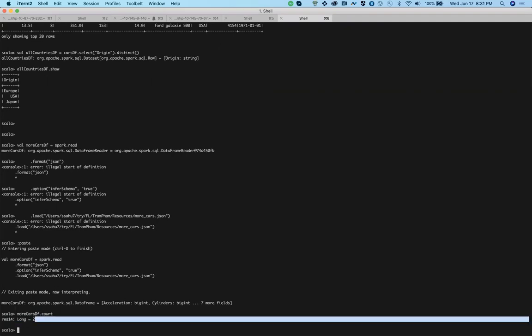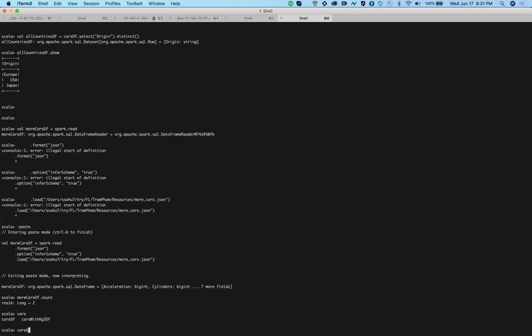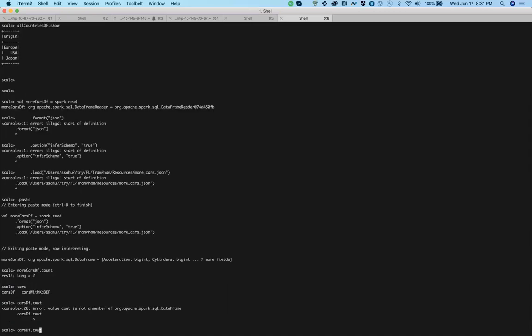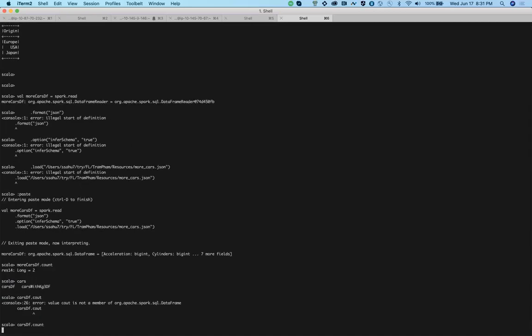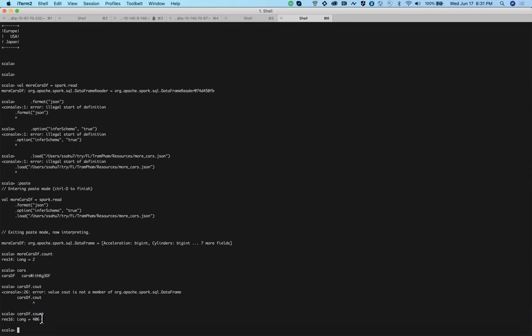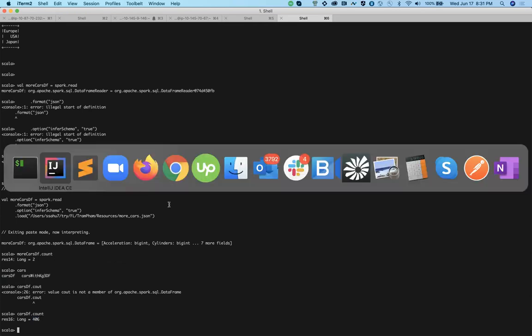Now the actual data frame cars.df is having 406 rows, right? Now let's say you want to append this data frame onto this so that the end result should have 408 rows. So that is done through union operation.